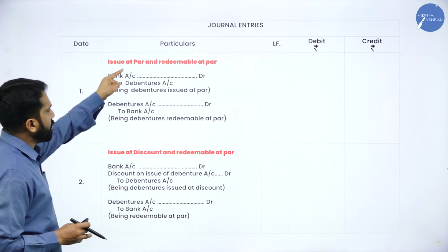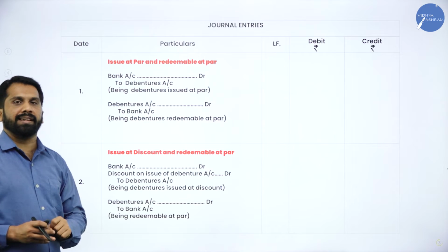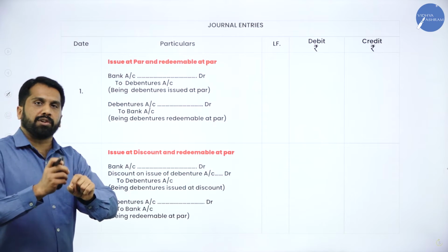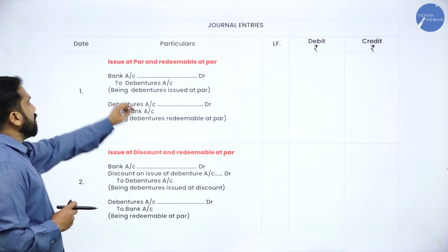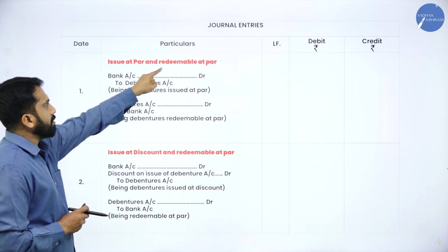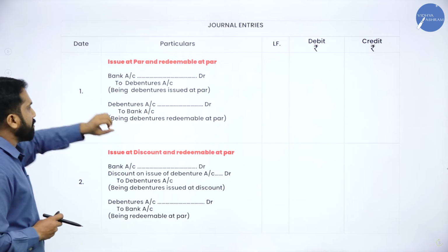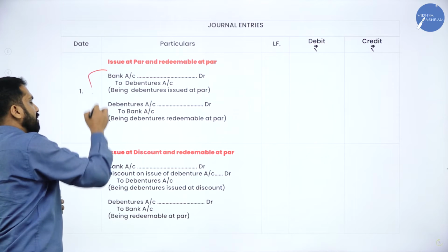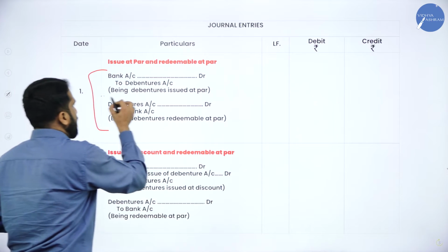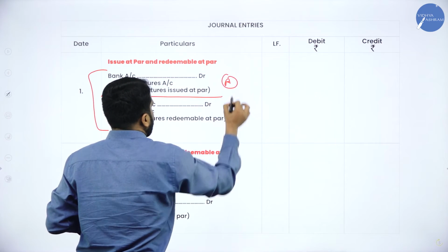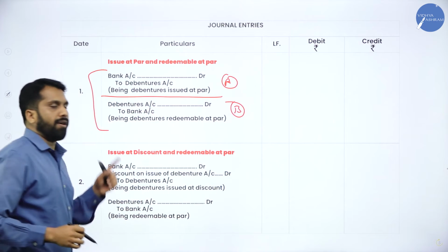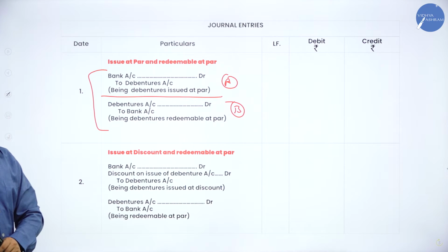You have to remember only journal entries. Now if your question is about issue at par, redeemable at par, then you have to write this journal entry. For everything we have two journal entries.